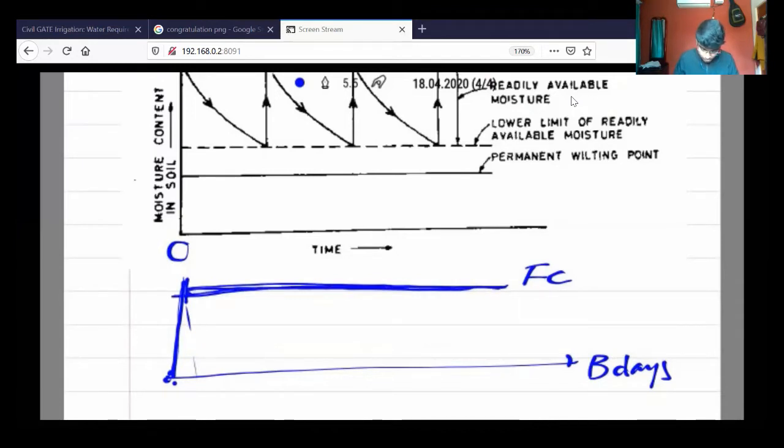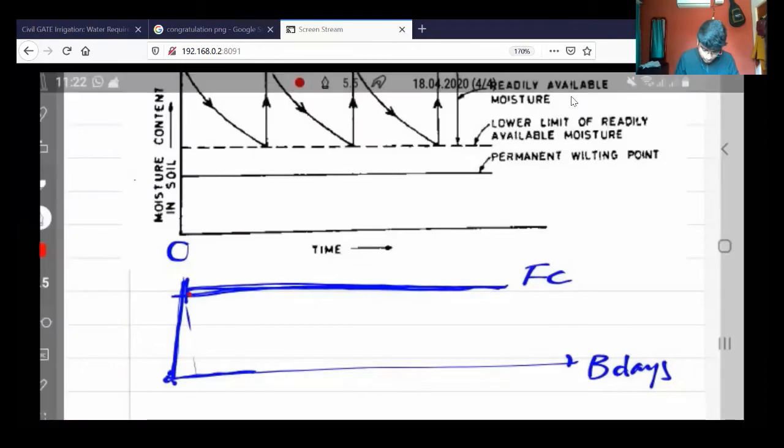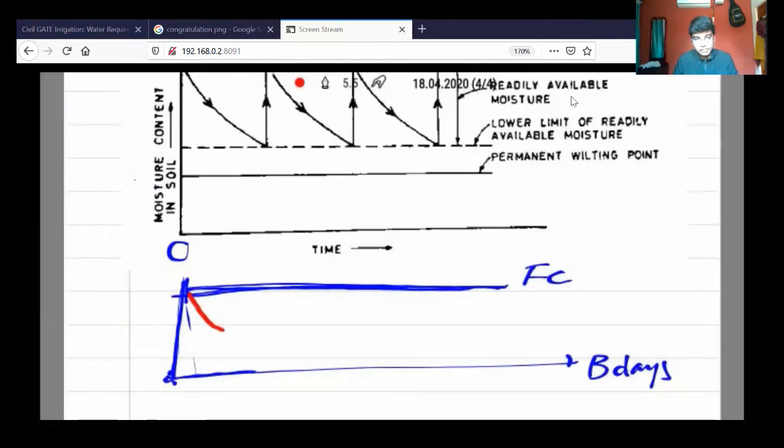Now as time progresses, what happens? There is a chance of decreasing moisture in the field. The soil will lose its moisture, down to the bottommost point. Once irrigation is given again, the moisture will be raised to the field capacity.